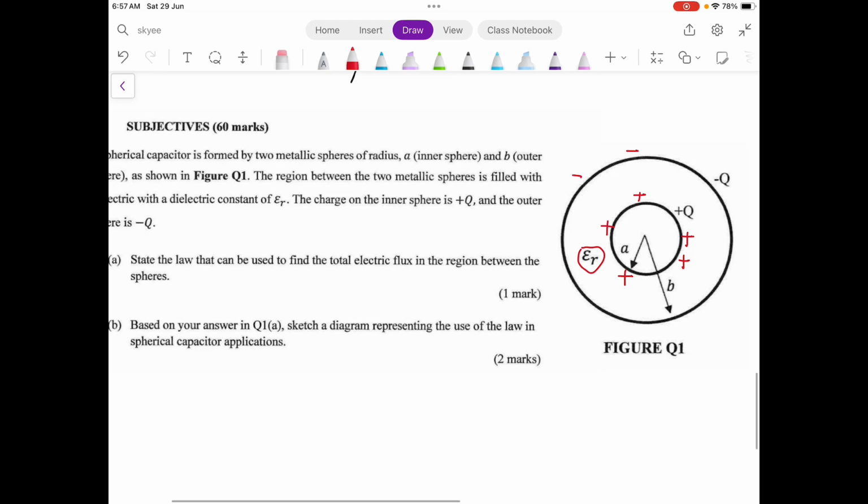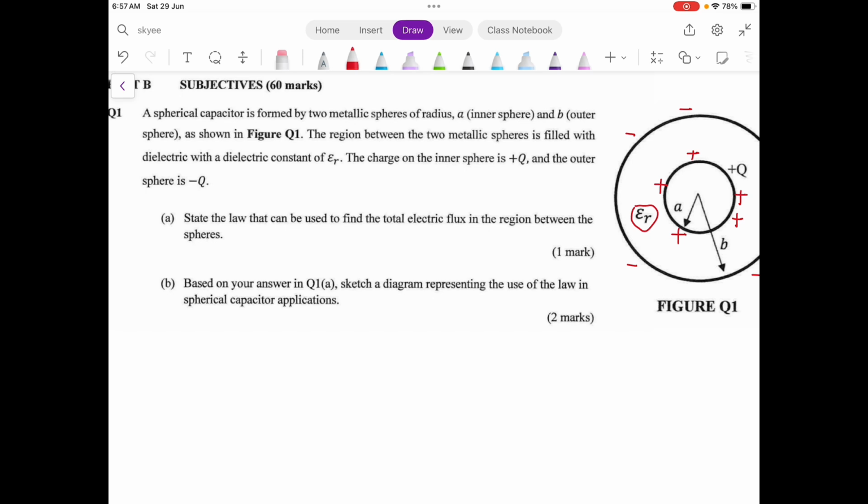And the outer has negative charge. State the law that can be used to find the total electric flux in the region between the spheres. When you talk about the electric flux, the law that will be used is Gauss law.